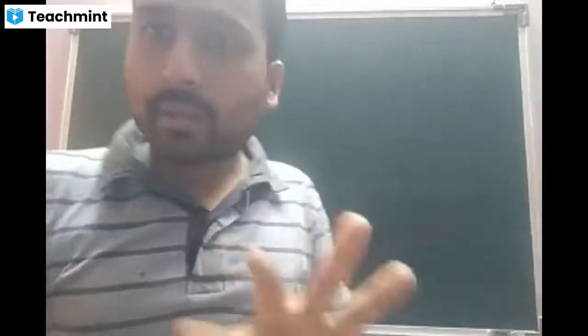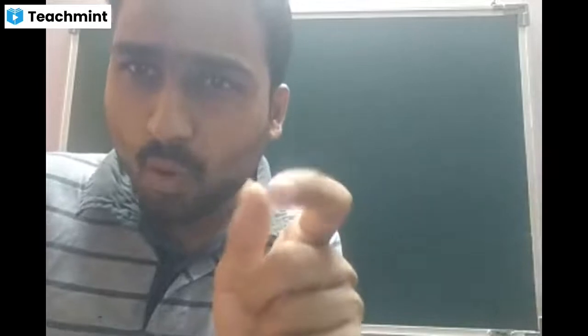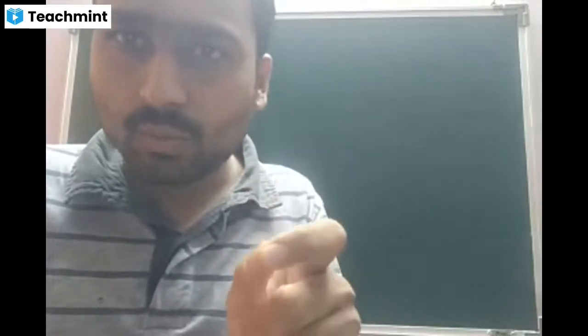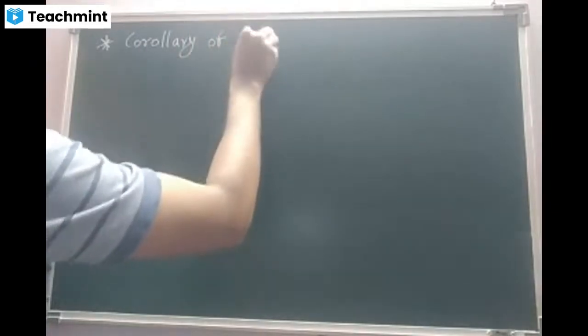Okay, students. So we are perfect with the two things, basic proportionality theorem and converse of basic proportionality theorem. Now, I'll discuss one more small concept. What is the concept, beta, according to the syllabus? Corollary of BPT.